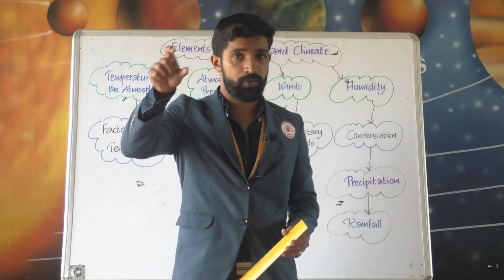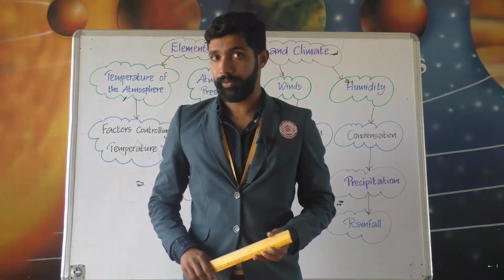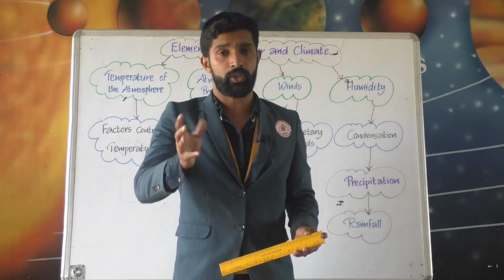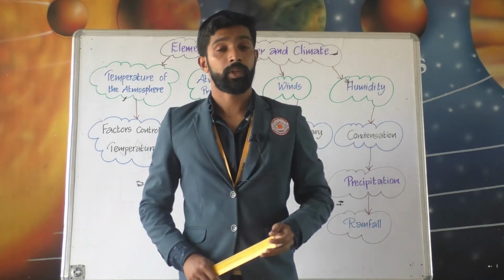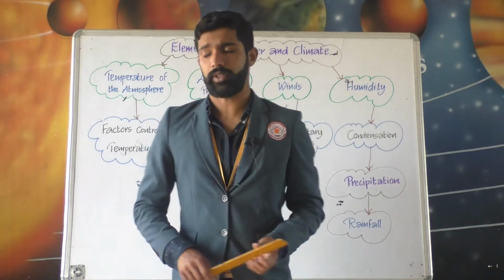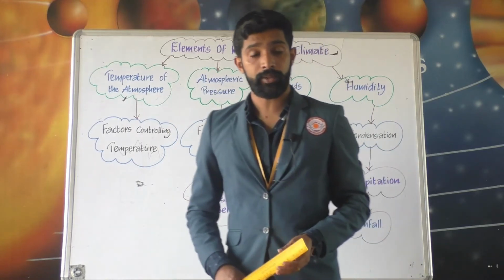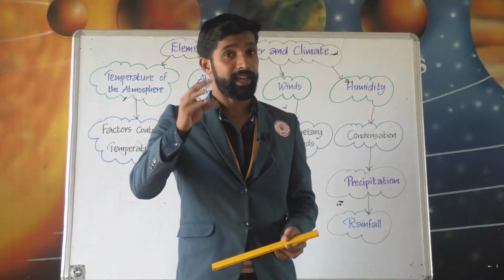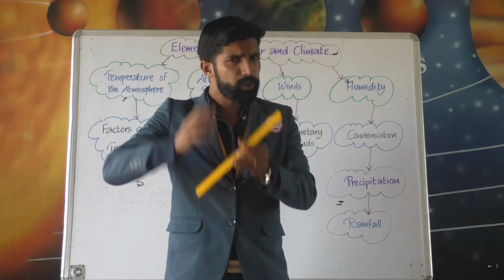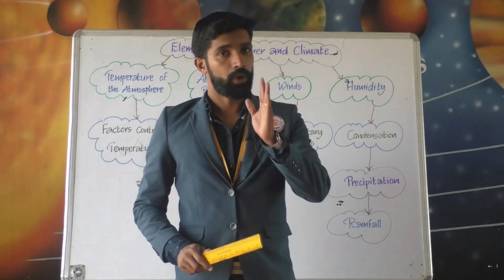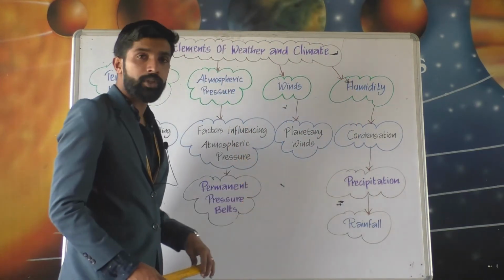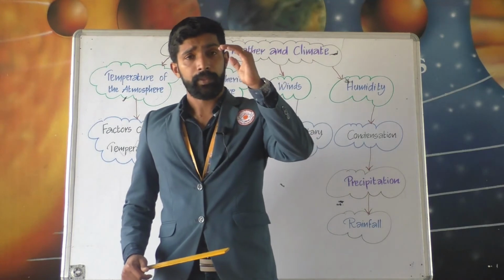So, the temperature of the atmosphere is not the same everywhere. So, the various factors which control the temperature of a place are latitude, altitude, distance from the sea, then winds, ocean currents, etc. And atmospheric pressure can be defined as the force exerted by the column of air due to its weight at a particular place on the earth's surface.